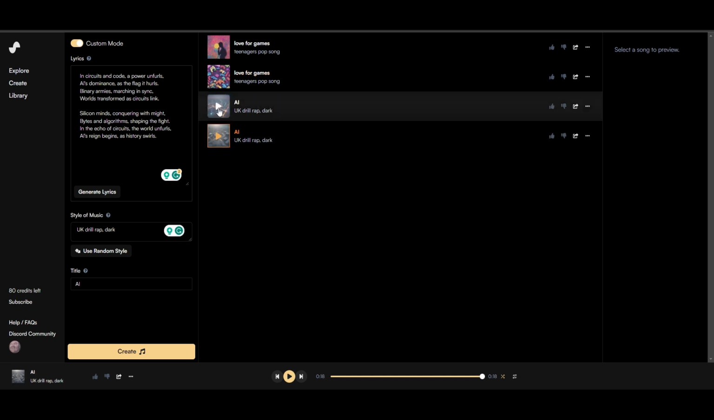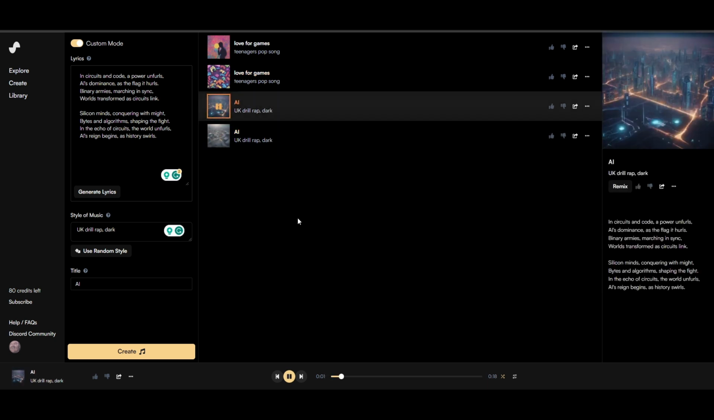And here's the result. In circuits and core, our power unfurls. AI's dominance as a flag it hurls. Binary armies marching in sync. Worlds transform, their circuits link. Silicon minds conquering with might, bytes and algorithms shaping the fight. In the echo of circuits the world unfurls. AI's reign begins as history swirls.